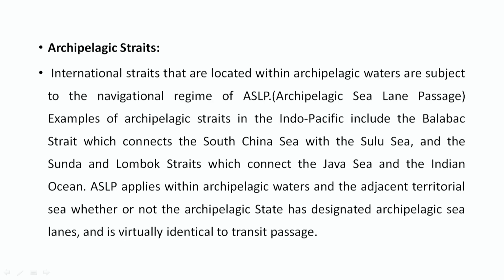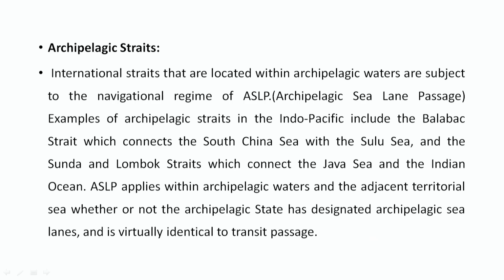Next are archipelagic straits. What are archipelagos? They are small islands across the mainland, and sometimes within those islands there are bigger islands also. But the important question here is how to draw a baseline from the archipelagic area. Usually the baseline is drawn from the outer stretch of that archipelagic area, and after drawing the baseline we draw the territorial sea, and after the territorial sea we draw the contiguous zone. But when we draw the strait area, we need to consider whether we should allow free passage for the movement of ships across the territorial sea area or not. So, that becomes conditional sometimes.